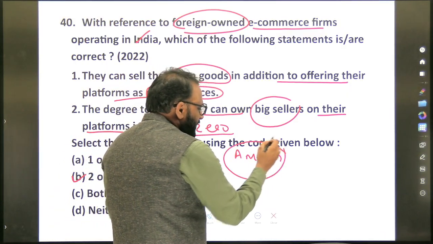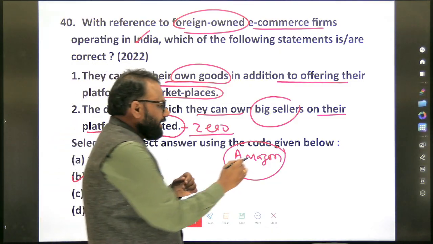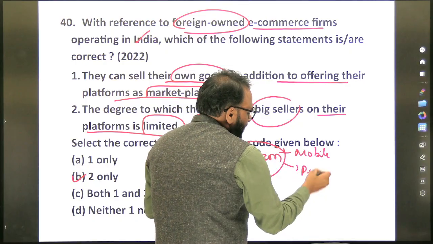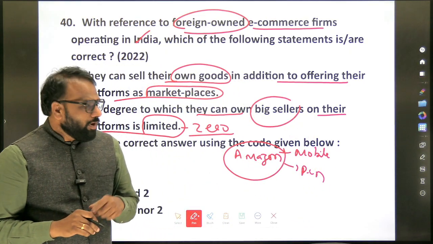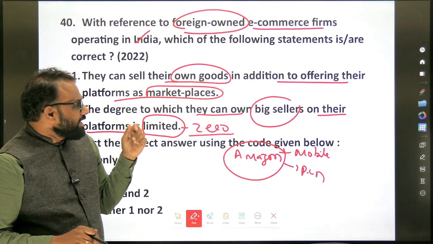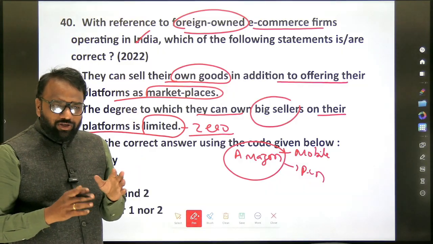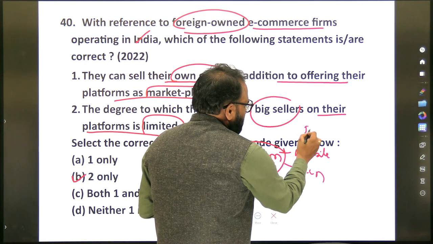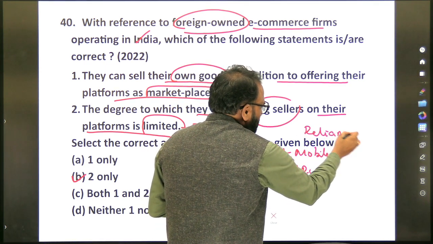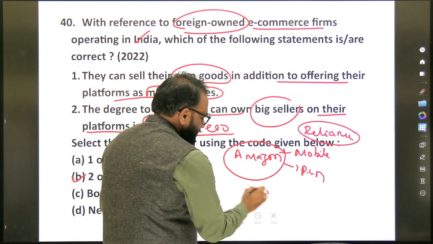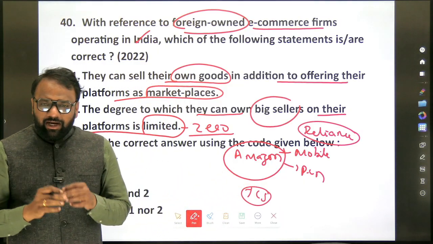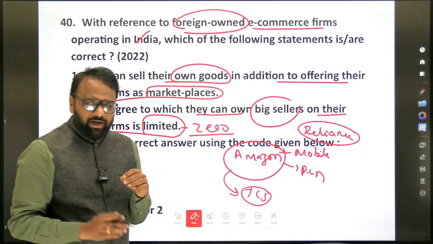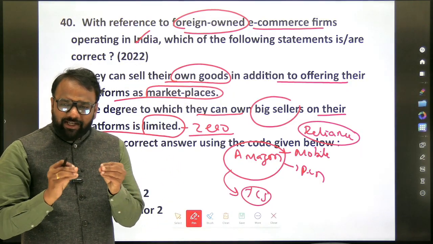So Amazon sells various items. It may be a mobile phone, or it may be a pen and so on. Now, what does the second statement mean? The degree to which they can own big sellers. Now, Amazon is a separate company. Let's assume the mobile manufacturer Reliance, and one more, TCS. I have just taken a few examples. Can Amazon purchase a few shares of TCS? It can purchase some shares of TCS, it can have a stake in TCS.